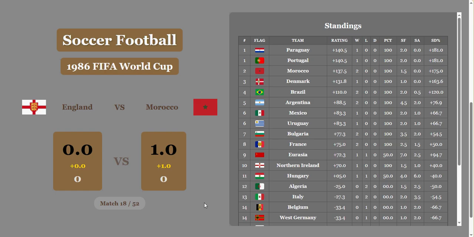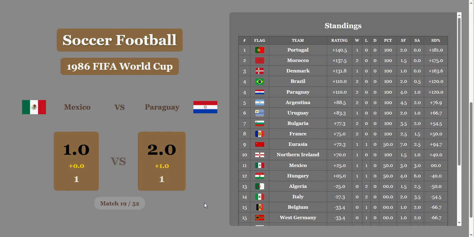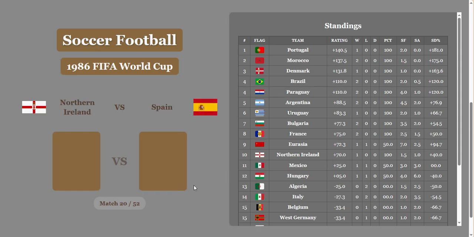Next game, Mexico versus Paraguay. Big one for Paraguay. And they do it. They pull it off. They get the tie. And since their population is so much tinier than Mexico, they're going to get a whole goal. And Paraguay will win it 1-2, but it doesn't really help the rating, it looked like, because of the score difference percentage, which is very important in this competition.